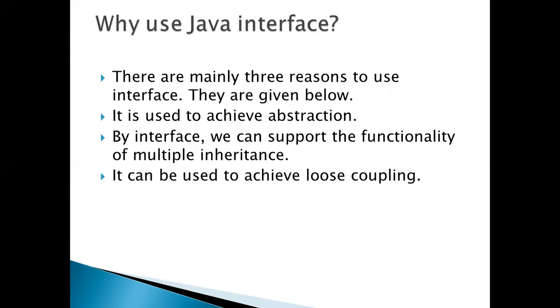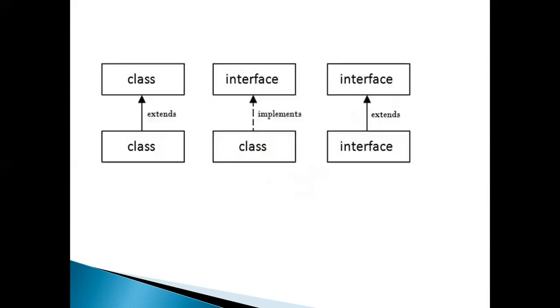So the interface provides you these following things. In this way you can design an interface and achieve the abstraction part. These are the ways to use it: class to class using extends, interface to class using implements, and interface to interface using extends. These types of keywords we use during the implementation and extension of interfaces and classes in various ways.